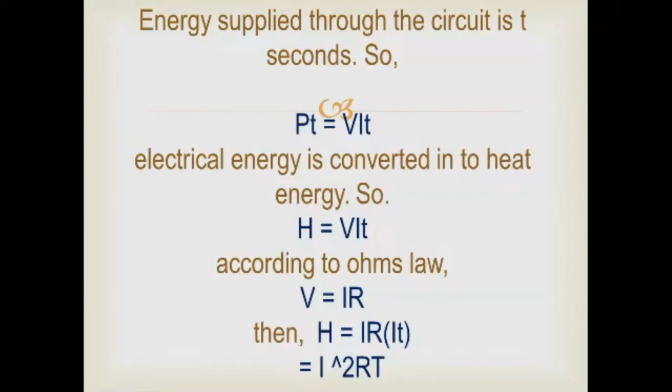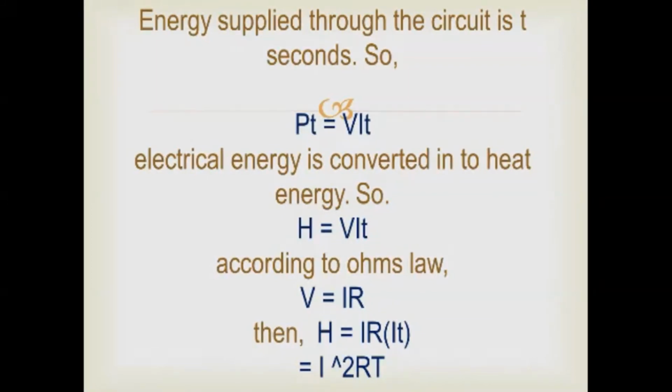Ohm's law defines that the potential difference across a circuit is the product of the current passing through it and the resistance in that circuit. So V is equal to IR. We substitute V is equal to IR in the equation of heat energy, H is equal to VIT. So we got H is equal to IR into IT.